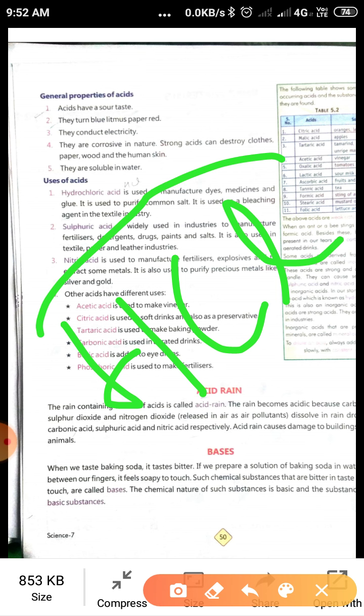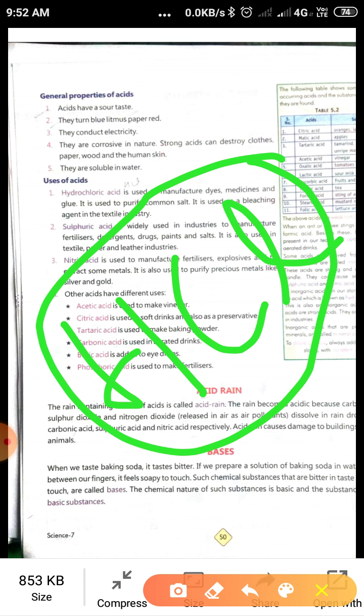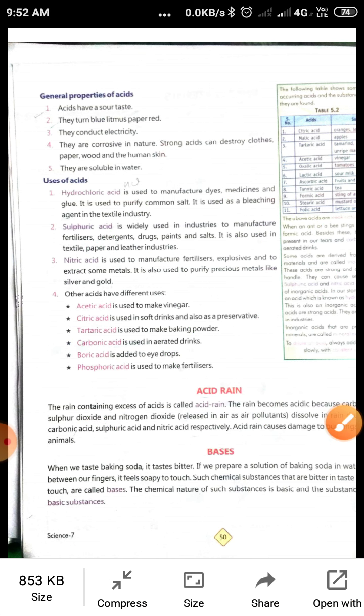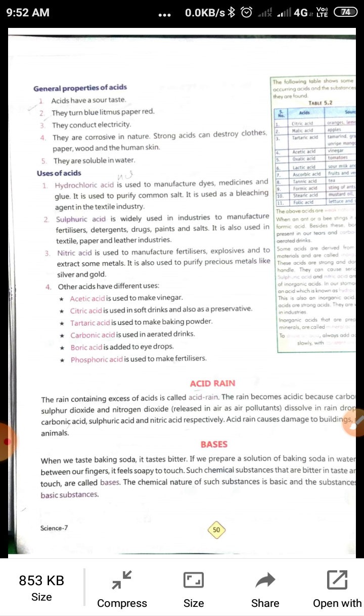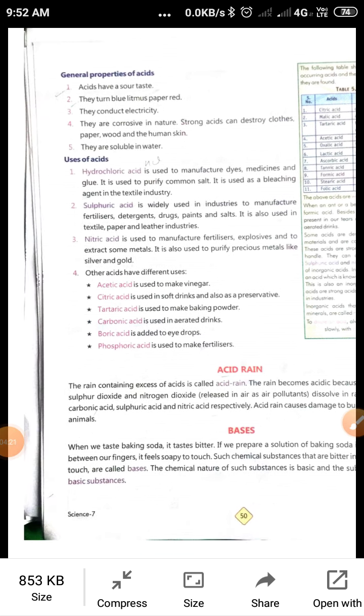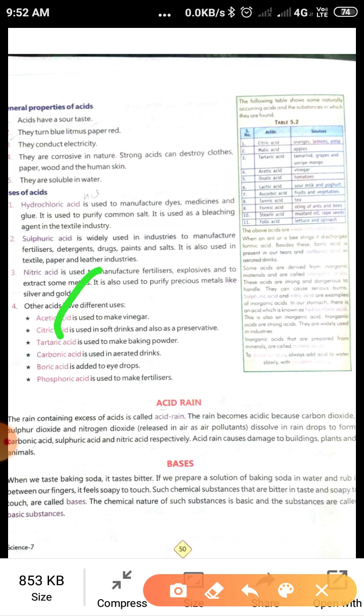Sulfuric acid is widely used in industry to manufacture fertilizers, detergents, drugs, paints and salts. It is also used in the textile, paper and leather industries. What is the formula of sulfuric acid?